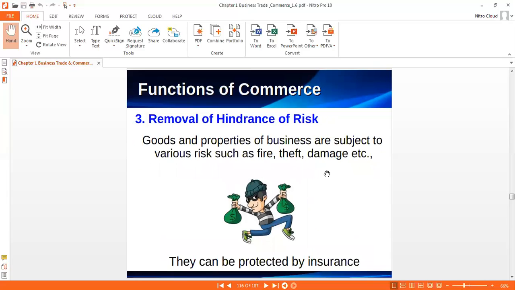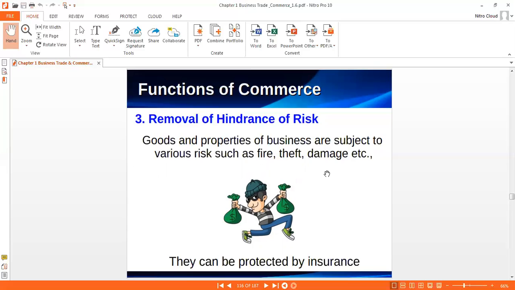The third function of commerce is it also removes the difficulty of risk. Business is uncertain. There are so many types of risks, man-made and natural also. Goods and property of the business are subject to various risks such as fire, theft, damage, etc. They can be protected by insurance.